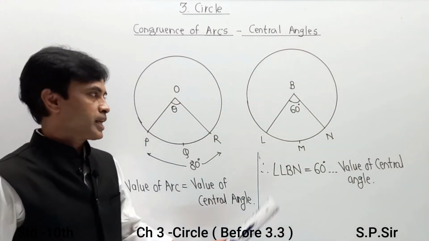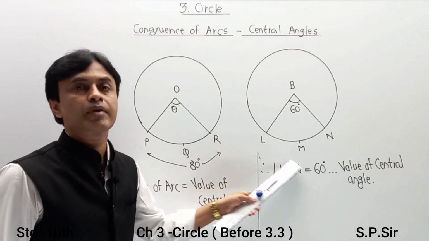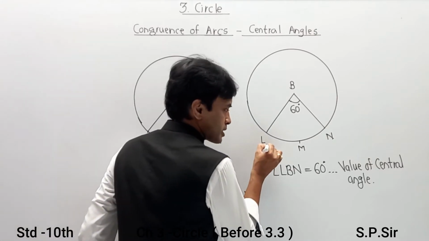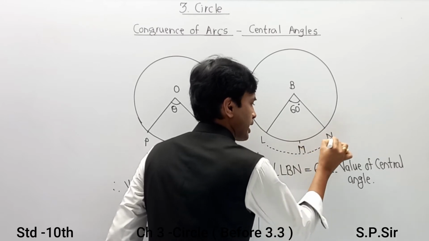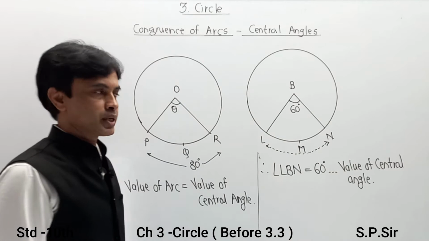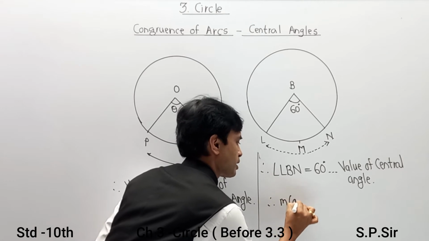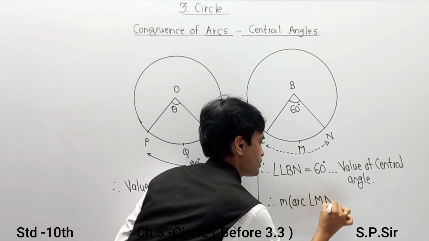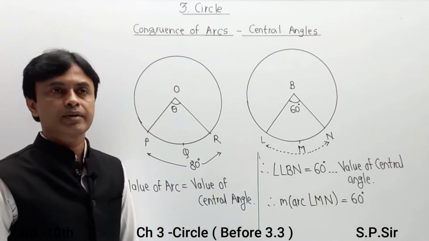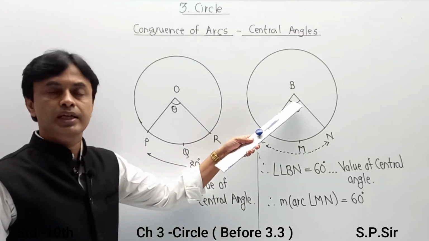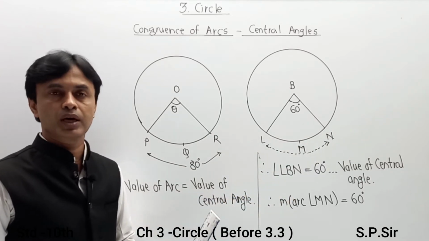Now remember, if the value of central angle LBN is given as 60 degrees, then this value of the central angle is nothing but the value of the arc. This arc LMN, the major arc LMN, its value is also 60 degrees. So we get one statement: the value of the central angle formed by two radii is nothing but the value of the arc. So there are two logics we have known now.